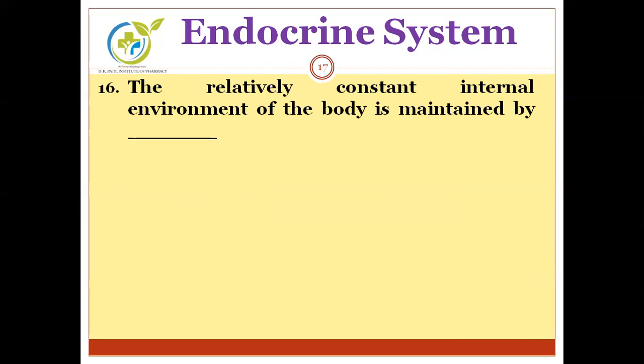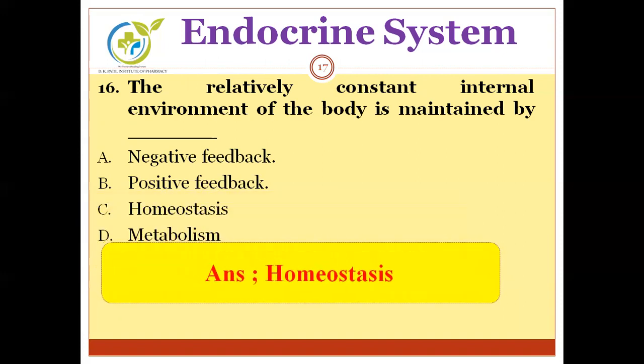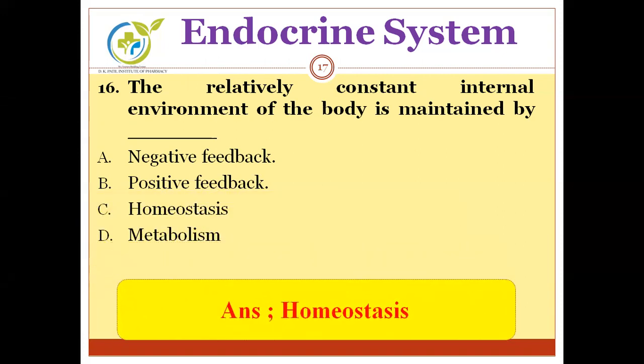The relatively constant internal environment of the body is maintained by. Options are negative feedback, positive feedback, homeostasis, metabolism. The correct answer is homeostasis. Homeostasis is the relatively constant internal environment status.